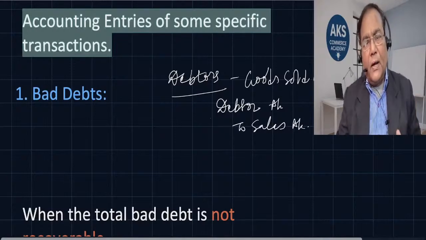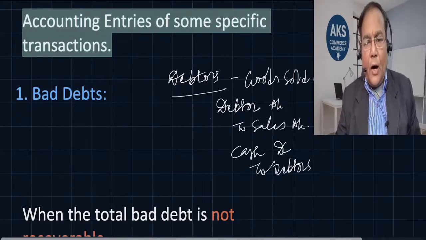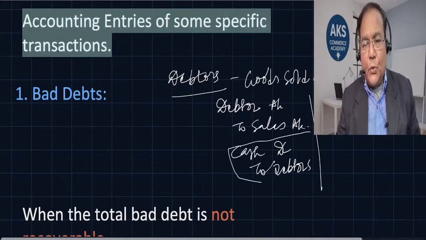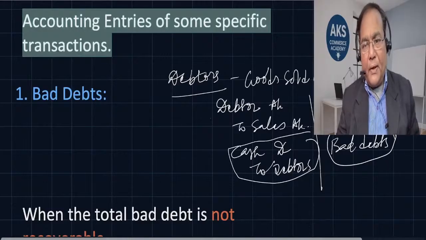Now when we receive money from them, the entry that we pass is cash account debit to debtors. All right. Now if the debtors do not happen to make the payment after a certain period of time, these debtors are called bad debts. Debtors who are not paying us money after a certain time period and we think that it is not going to be recovered from them, we treat it as bad debt. Now bad debts are nothing but treated as expense or loss for the organization or the firm. I hope it is clear.